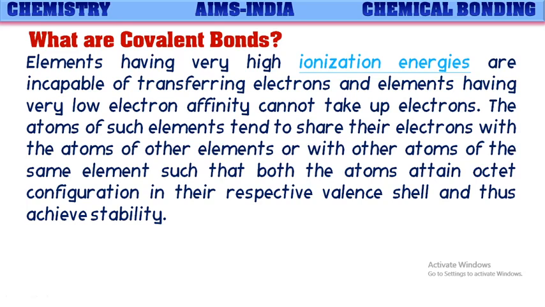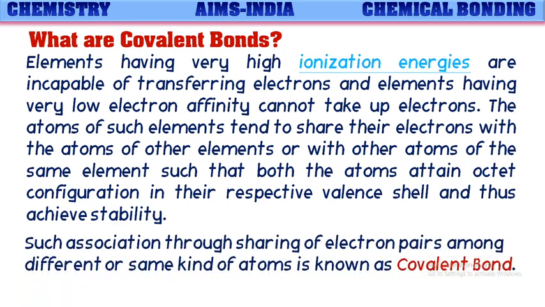So in such cases, these atoms share the electrons mutually and form covalent bonds to attain octet configurations and stability. Such association through sharing of electron pairs among different or same kind of atoms is known as covalent bond. So the bond formed by sharing of electrons between the atoms of the same element or different elements is known as covalent bond.